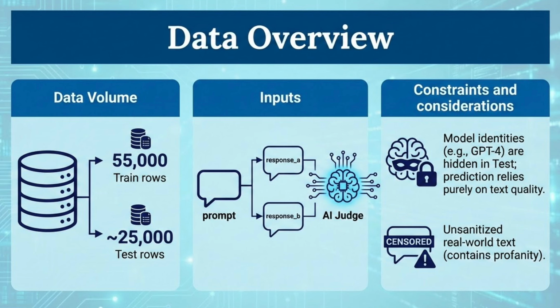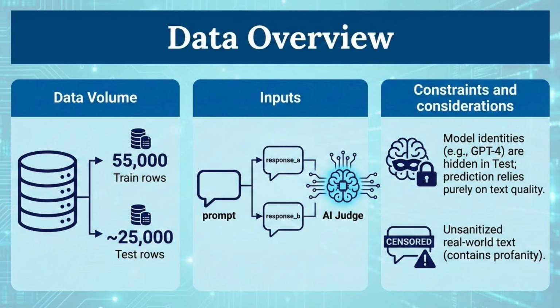For the data, we have about 55,000 samples for training and 25,000 for testing. The input is simple, just the prompt and the 2 responses. The tricky part is in the metadata. In the training set, we can see the model names like GPT-4 or Claude.